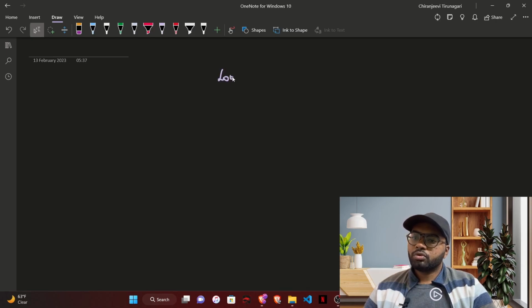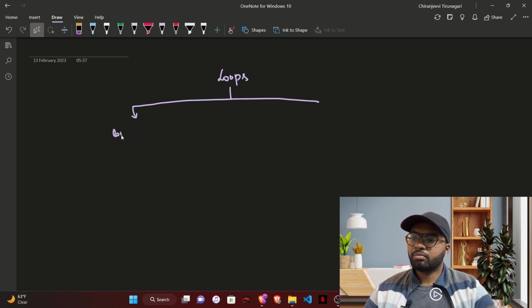Loops is the most overlooked concept, at least by me, in programming while learning any new programming language. That is because they are almost the same in any language. This is the reason why most people overlook it. But while I was going through the docs of Rust on the loops page, I found a few interesting and new things in Rust. So this is the reason why I'm making this video actually.